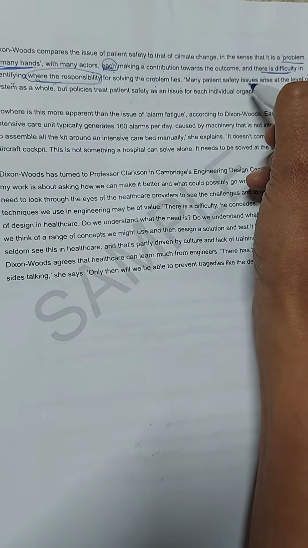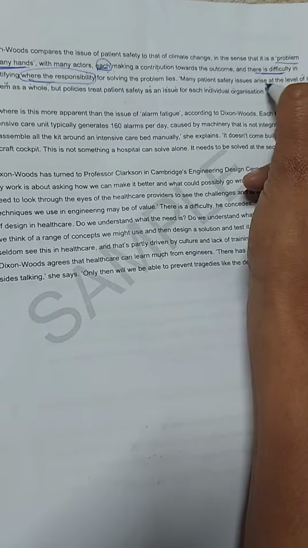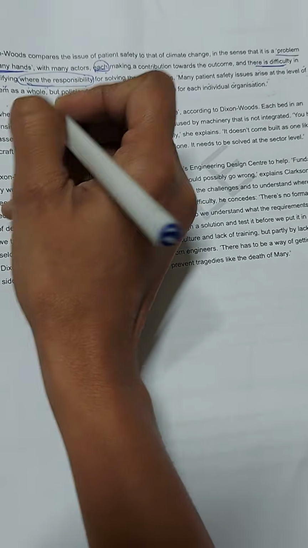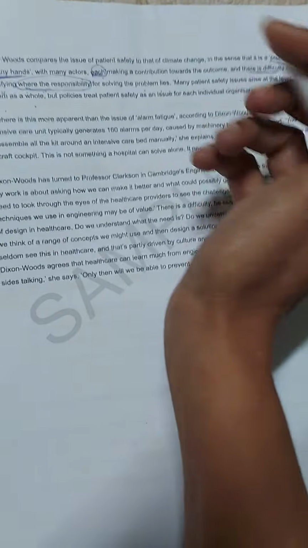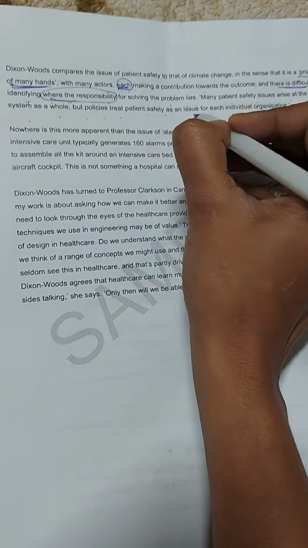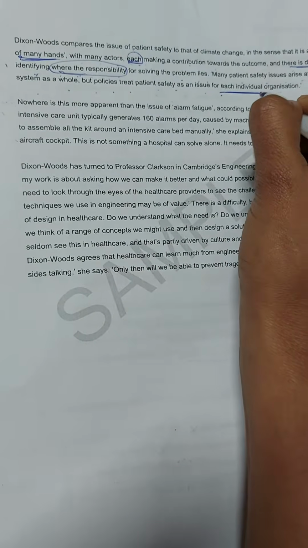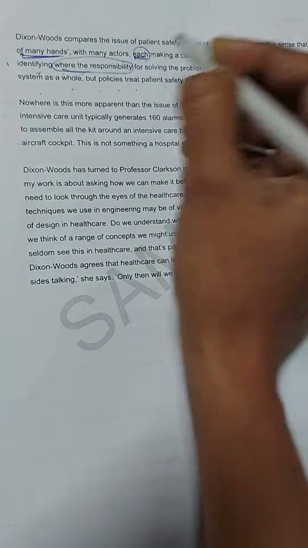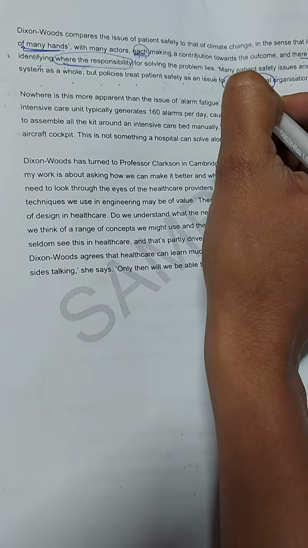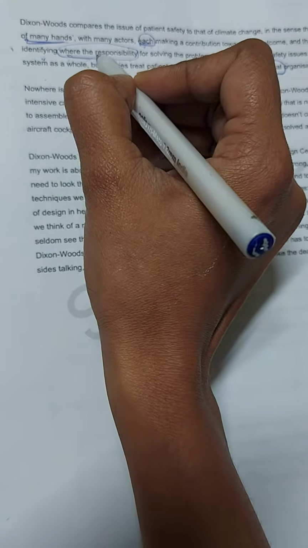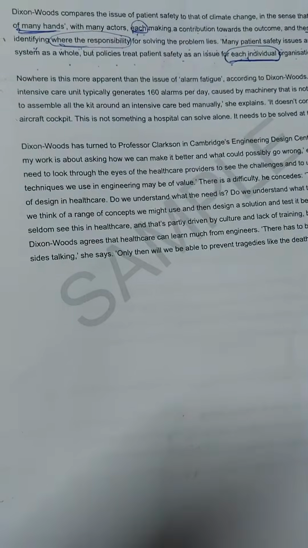Many patient safety issues arise at the level of a system as a whole. Okay, when there is a safety issue, it is like the complete system is being blamed. But policies treat patient safety as an issue of each individual organization. So in two places they mentioned individual responsibility, and here they said the problem is mainly where the responsibility lies.